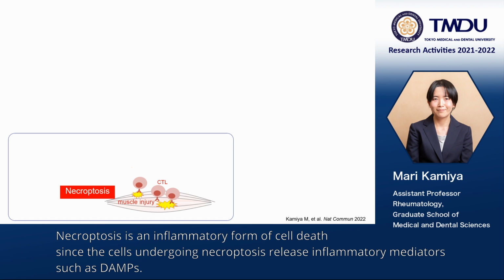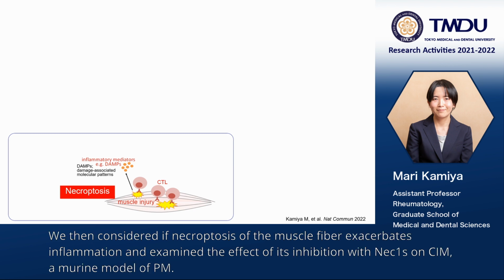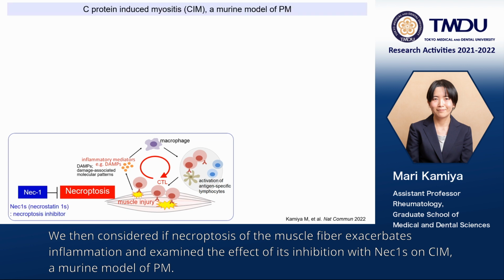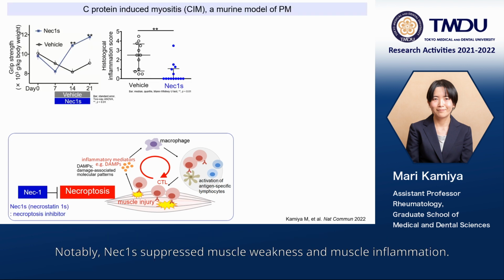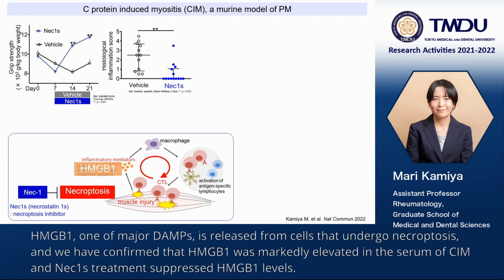Necroptosis is an inflammatory form of cell death, since the cells undergoing necroptosis release inflammatory mediators such as DAMPs. We then considered if necroptosis of the muscle fiber exacerbates inflammation and examined the effect of its inhibition with necrostatin on CIM, a murine model of PM. Notably, necrostatin suppressed muscle weakness and muscle inflammation.